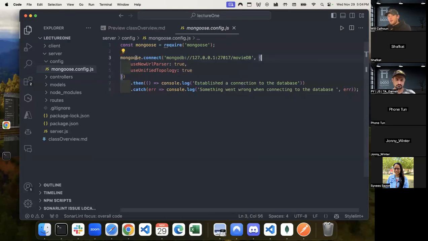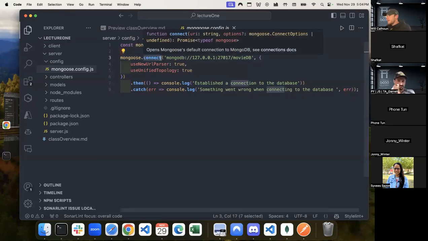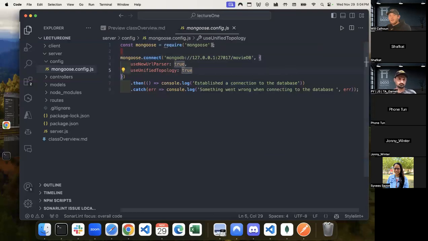In order for us to use mongoose.connect, connect is just a method within the mongoose library. In order for us to do that, again, we have to bring that in. If I were to call this unicorn here, this would be unicorn.connect, right? We want to keep it mongoose because that makes sense, but this is just a variable. And we're just saying we want to refer to this library as whatever this variable is. And then wherever we call that, again, if I were to call this mon, this could just say mon.connect. That'd be a-okay. But let's stick with mongoose so we don't get confused, and whenever I'm reading your code, I can understand it.